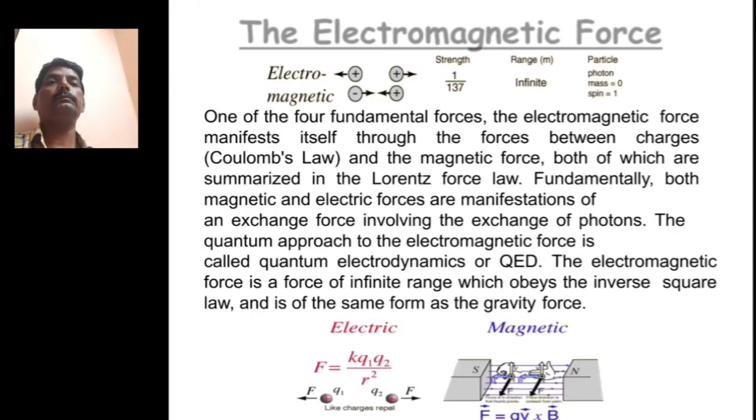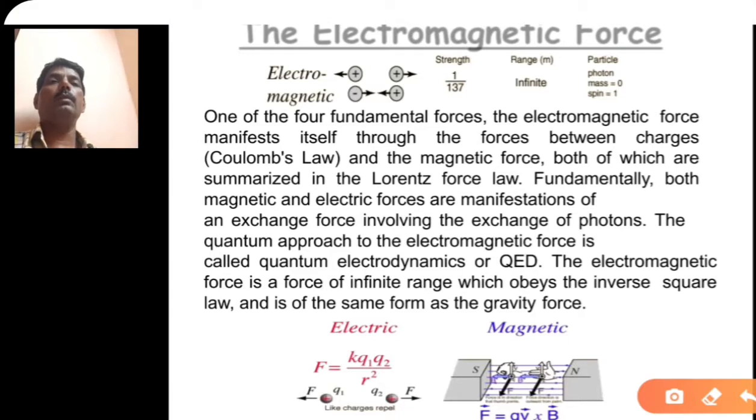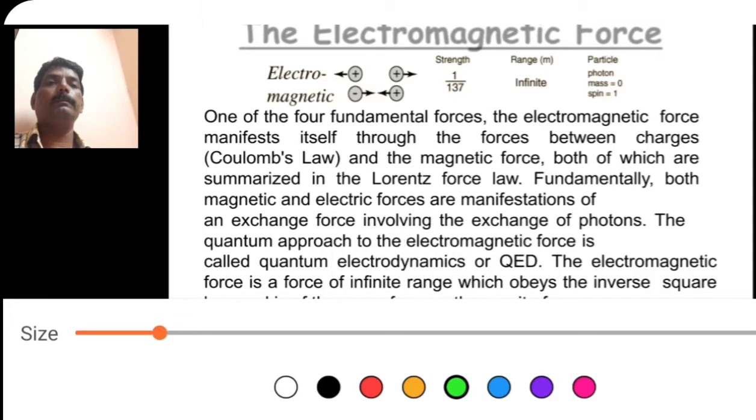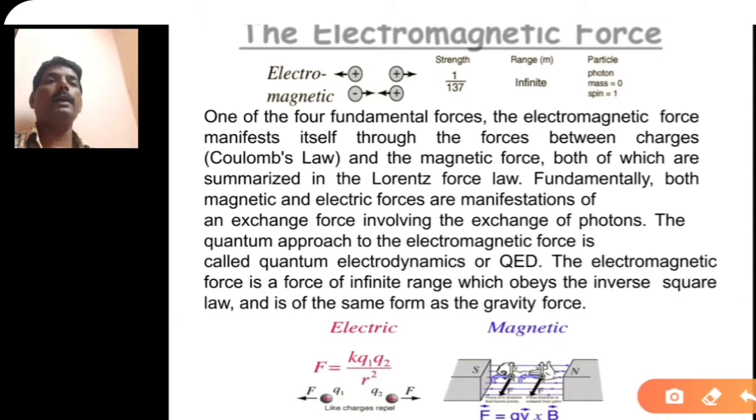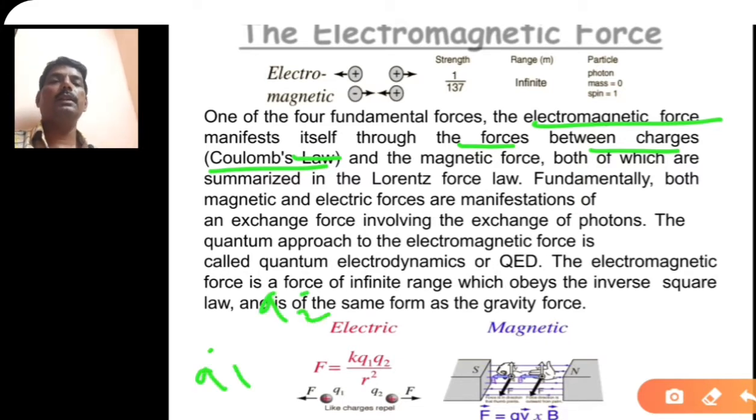Next one, the electromagnetic force, one of the four fundamental forces. The electromagnetic force manifests itself through the forces between charges, that is Coulomb's law. What is this Coulomb's law? If you have two charges, suppose Q1 and Q2, these two charges are either repelled or attracted by a force, and that is called the Coulomb's force.